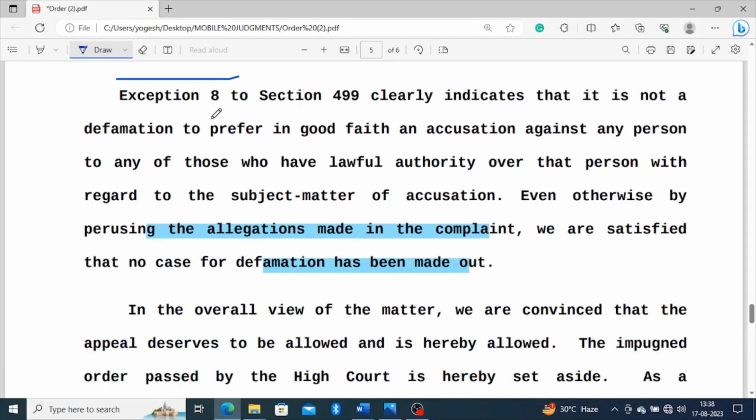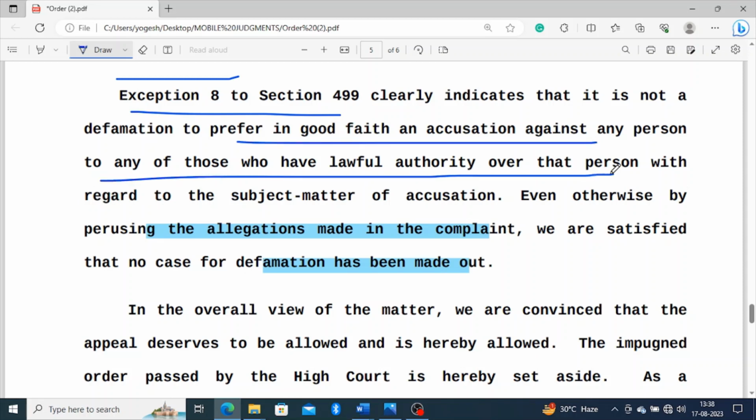Now the explanation: in order to support their conclusion, they have analyzed the sections. Exception 8 to Section 499 clearly indicates it is not a case of defamation to prefer in good faith an accusation against any person who has lawful authority over that person with regard to the subject matter of the accusation. It means someone who is making an imputation in good faith to any lawful authority; the ingredients will come under Exception 8 of Section 499.